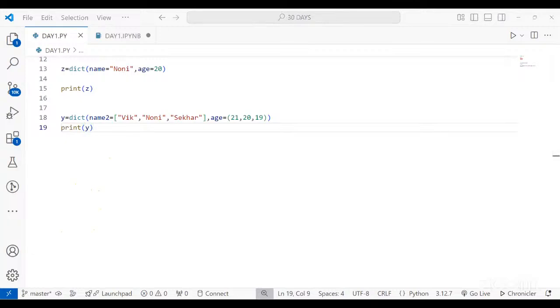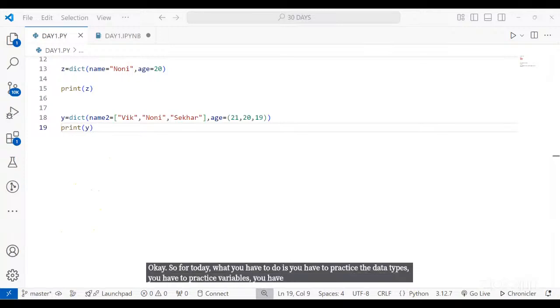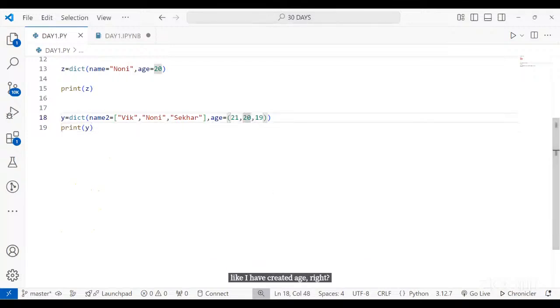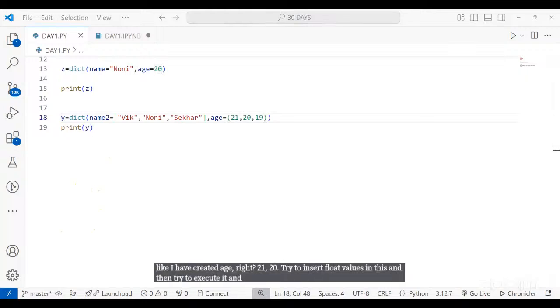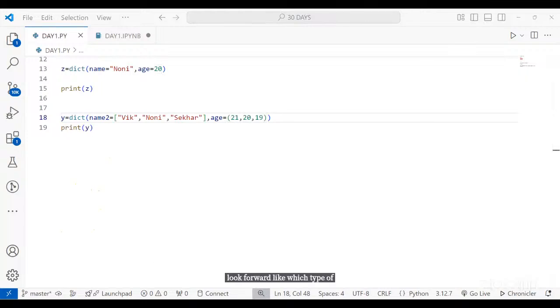Okay. So for today, what you have to do is you have to practice the data types, you have to practice variables, you have to try to merge multiple data types, like I have created age, right? 21, 20. Try to insert float values in this and then try to execute it and look at which type of error you are going to get if you make any mistake while writing it.